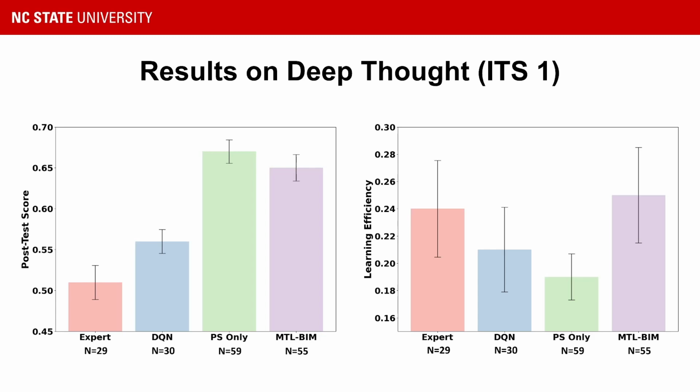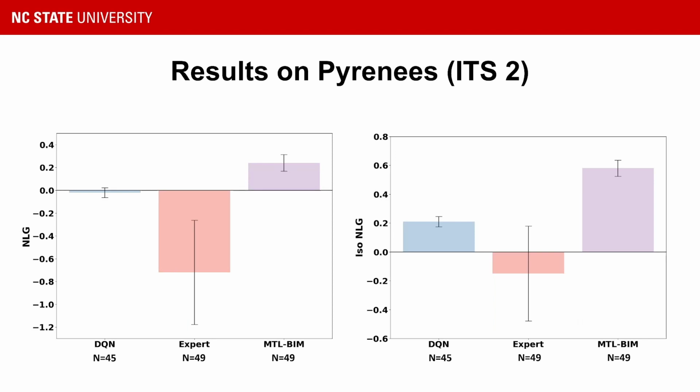The figure on the left shows that both PS-only and MTL-BIM significantly outperform both the expert and DQN policies in terms of post-test scores. And the figure on the right shows that MTL-BIM outperforms PS-only in terms of learning efficiency. Next, on the Pyrenees study, we observed that students who used MTL-BIM outperformed the students in both the DQN and expert policies in terms of normalized learning gain, or NLG, and also in terms of isometric normalized learning gain, or ISO-NLG.